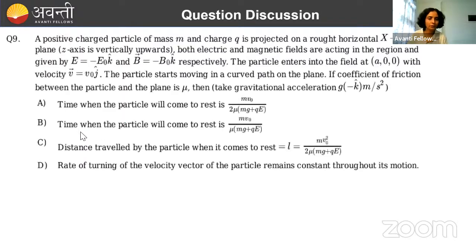चलो मैं इसको discuss करती हूँ एक बार. So what the question is, there is a positive charge particle of mass m and charge q that is projected in a rough horizontal xy plane. Then xy plane में उसको throw किया गया.